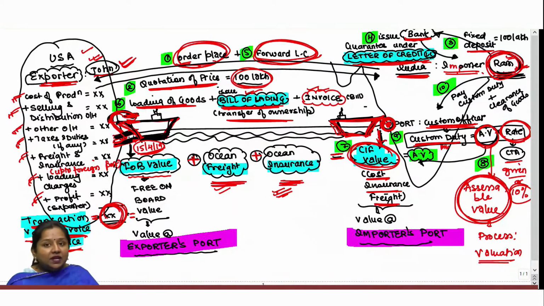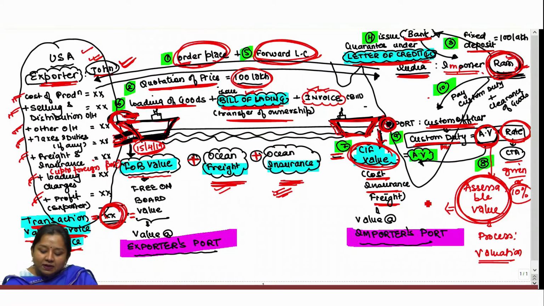Okay. So the rate is not the matter since it is always given in the question, but the value at which duty has to be computed needs to be determined by you yourself. The value at which duty has to be computed is known as assessable value. Since custom duty is being computed at the Indian port, assessable value shall always be taken as the aggregate of all the expenses incurred to deliver those goods at the Indian port.